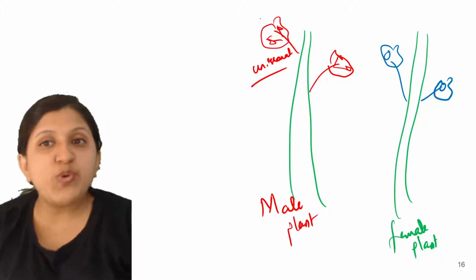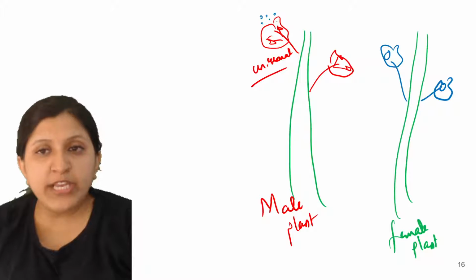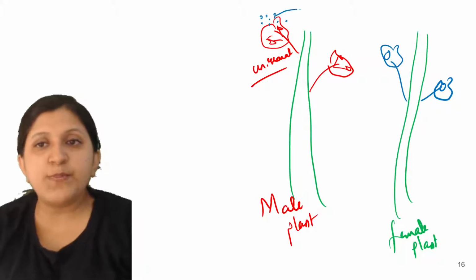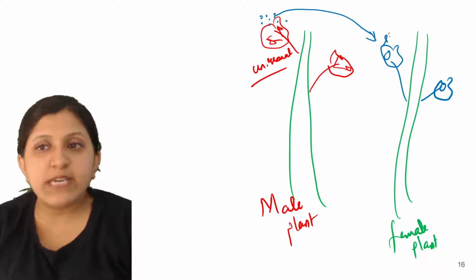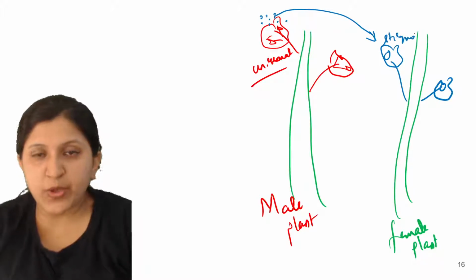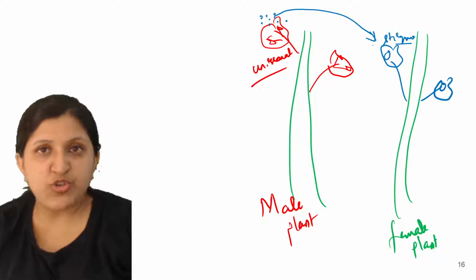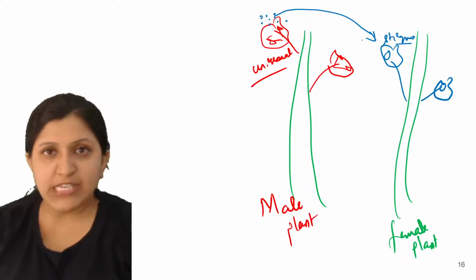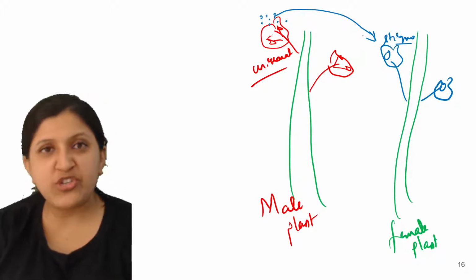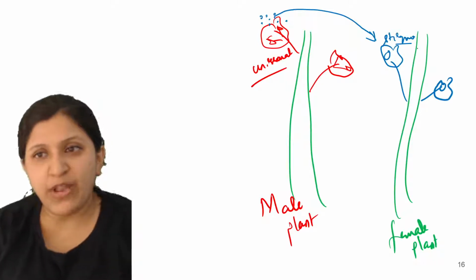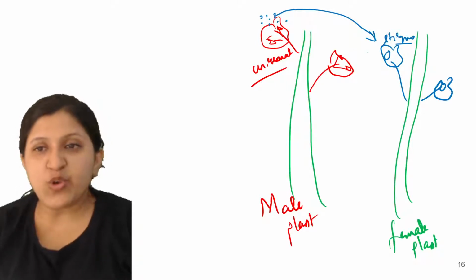Now what has to happen? Through the wind or maybe through insects, the pollen grains have to be released, and they have to reach the stigma of this flower. Then fertilization is going to occur, zygote formation will occur, and as usual the embryo development will occur in plants also.